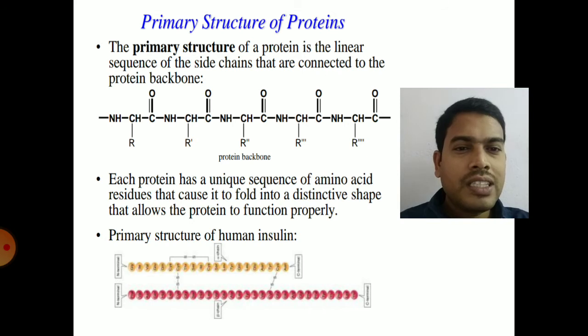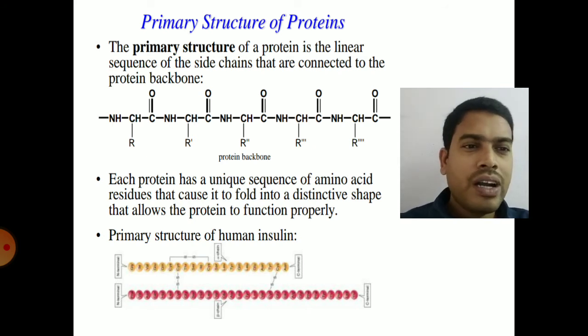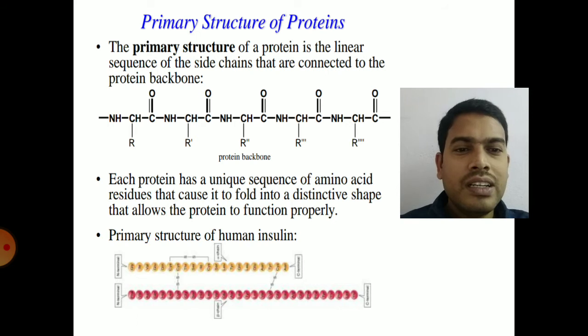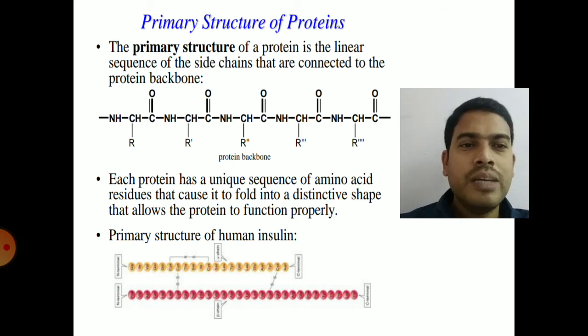The primary structure contains a linear array of amino acids connected with just peptide bonds. So the protein backbone will be only peptide bonds. Apart from peptide bonds, there won't be any other bond in the primary structure of the protein. The best example is insulin, which is just a linear array of amino acids attached with peptide bonds. So that is the primary structure of proteins.